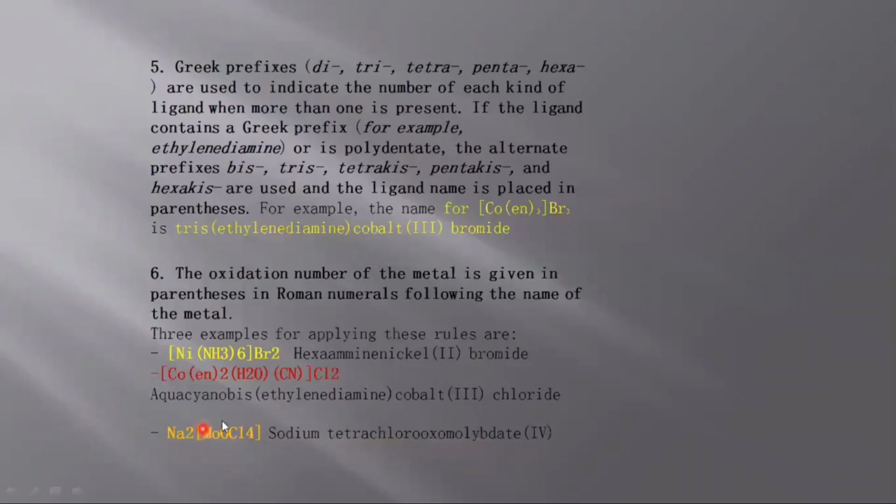As this complex is anionic, we use the ending -ate at the end of the metal, so its name will be molybdate, and its oxidation state will be 4 because this compound overall is neutral. Na2 means 2 positive, Cl4 means 4 negative, O means 2 negative. So to neutralize this, molybdenum should be 4 positive.